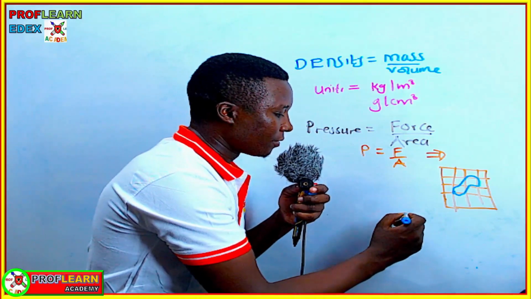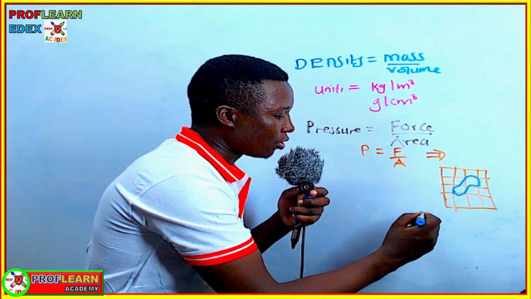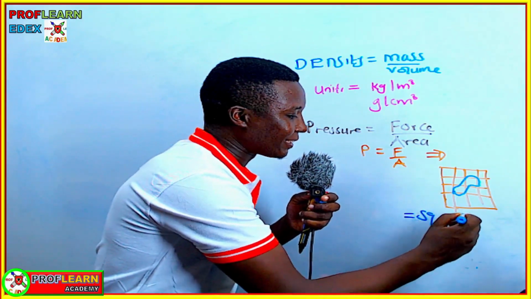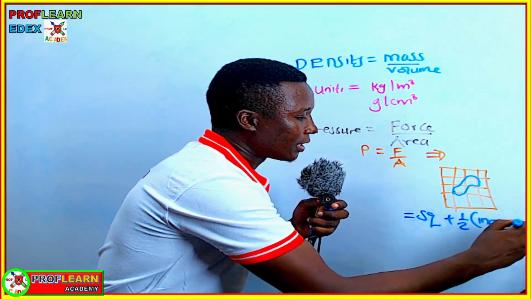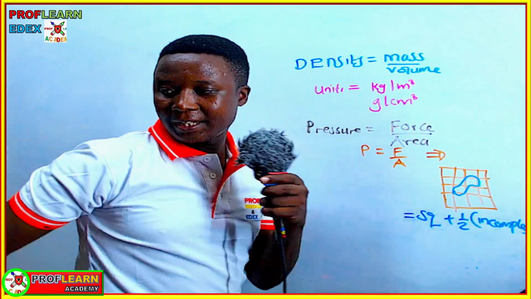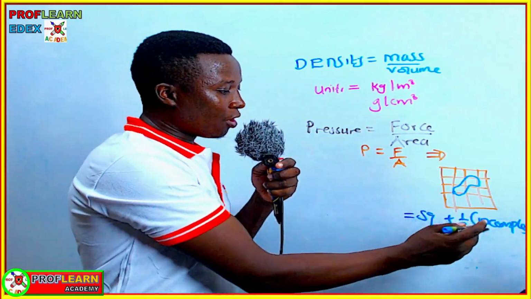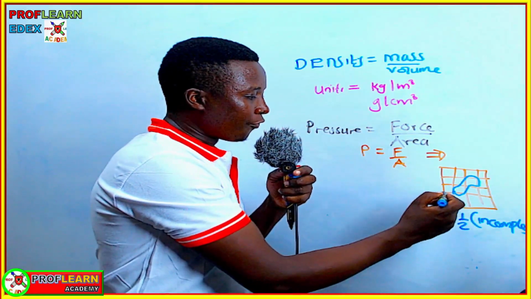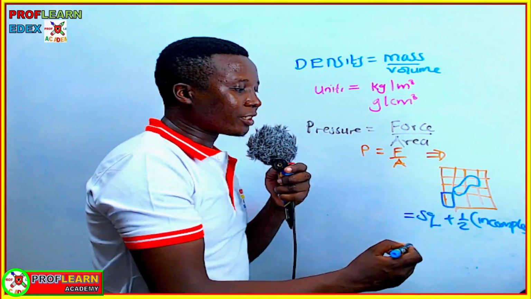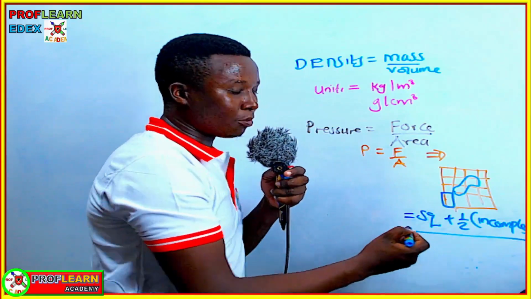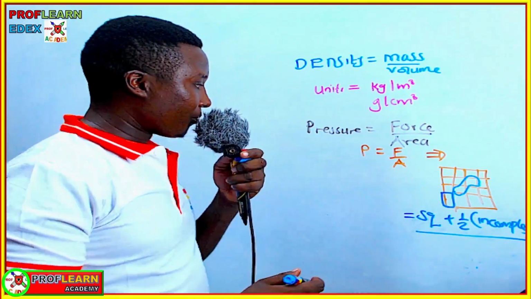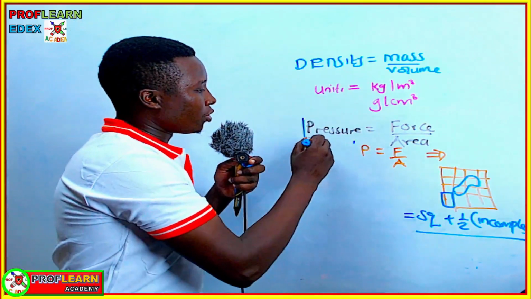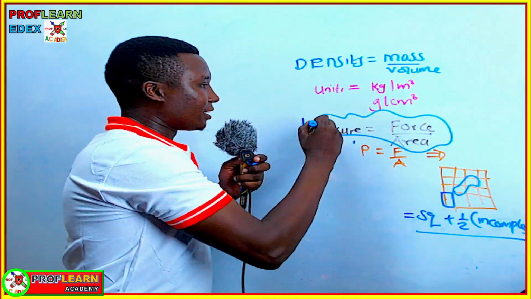Because if we are counting the number of squares, we are going to count full squares plus a half for those that are incomplete squares. Then you now want to get the area of the foot. You find the area of one square times the answer that you must have obtained at that given point. So for pressure in solids, you're going to use this formula at this given point.